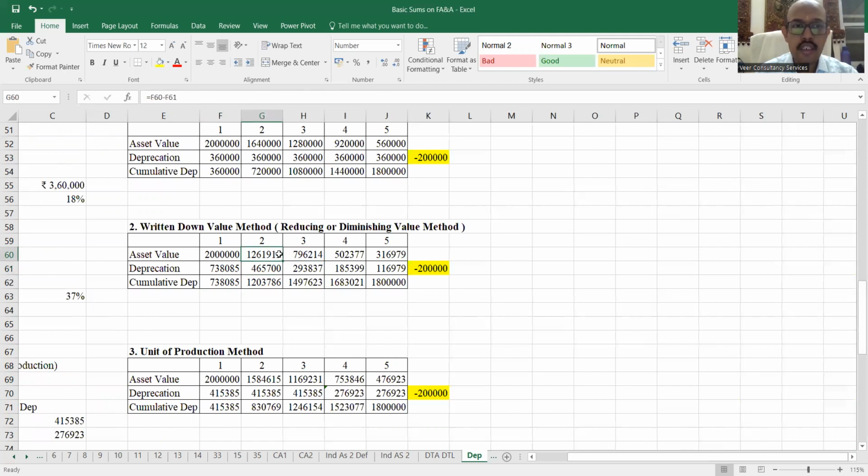So ये जो घटते जा रहा है ये क्या है? This is my written down value of asset. Now what is my cumulative depreciation? It is last year's depreciation plus this year's depreciation. So ये मेरा 12 lakhs कहाँ पे जाएगा? This will go in the balance sheet.